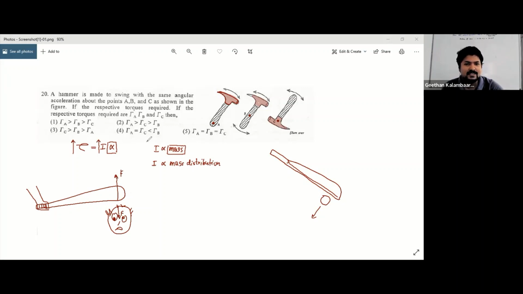So the torque at A is the highest, then B, then C. Torque at A is the highest, then B, then C. Answer 1.